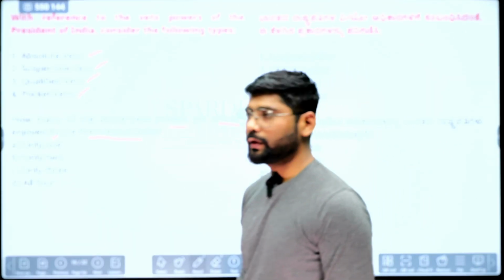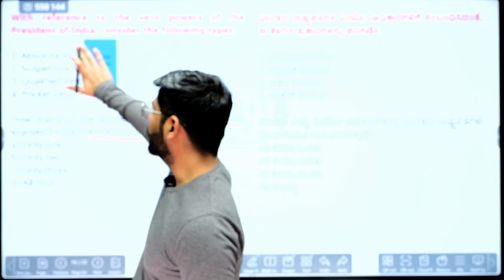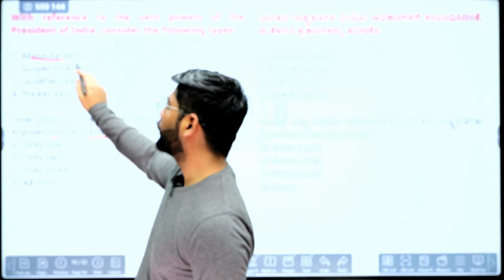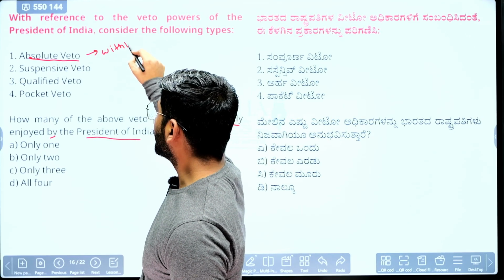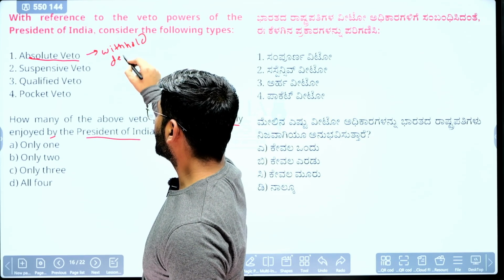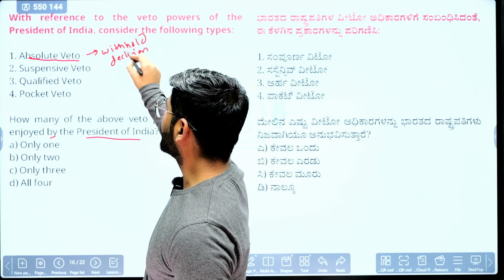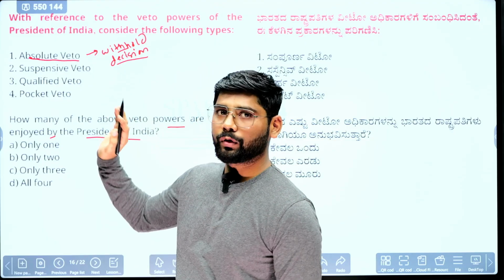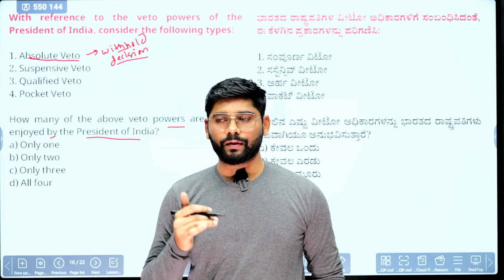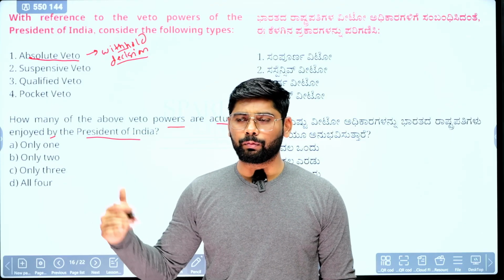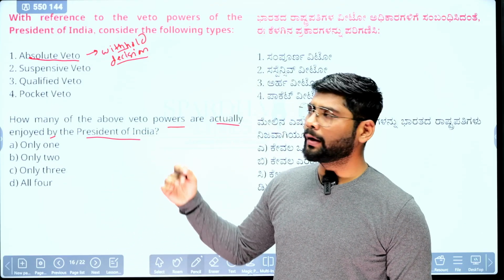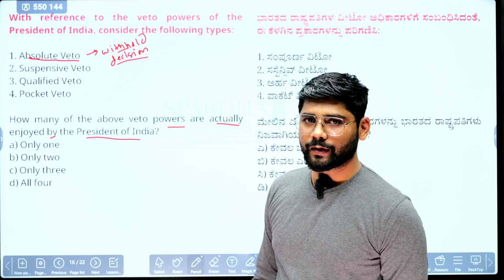Okay, so we'll see which one is the correct. When it comes to absolute veto, the President will withhold his decision. He will not ratify it. This veto is exercised when a private member's bill is passed, or the government resigns before the presidential assent. At that time this veto power is exercised.